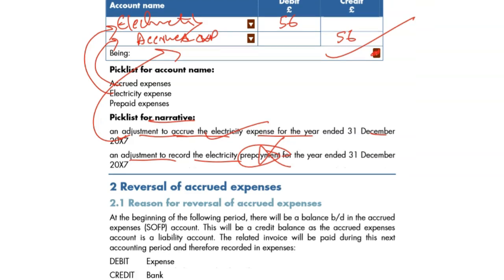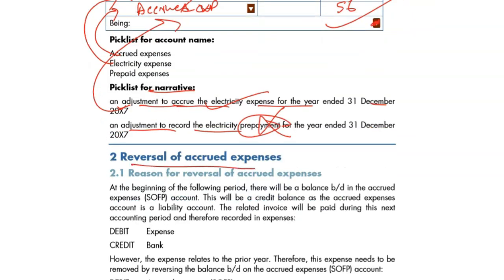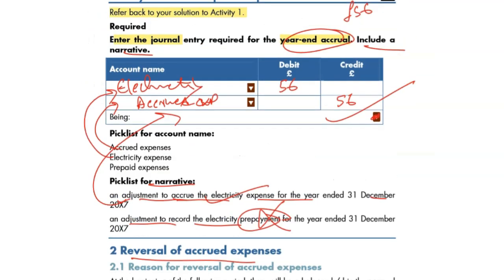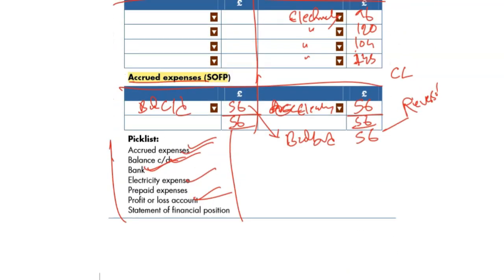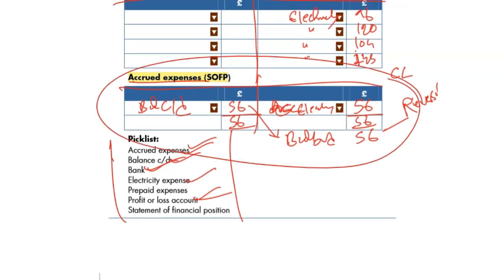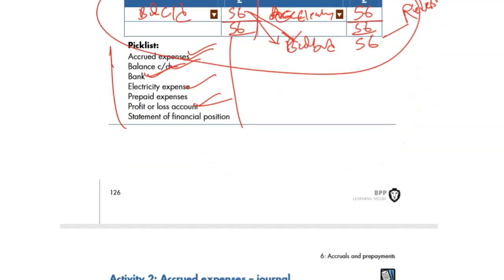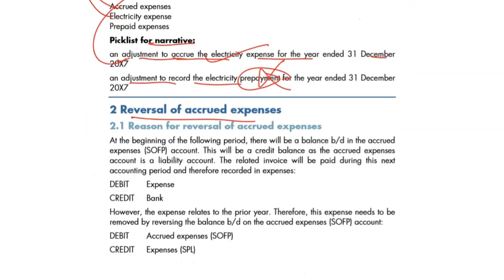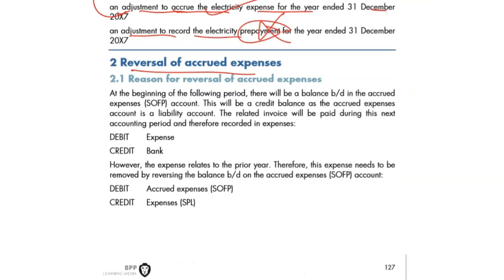Stay tuned for the next video, which is based on reversal of accrued expenses. Reversal means the closing accruals become opening. This particular closing 56 becomes opening. It goes on the other side, on the credit side of your account, and we need to move it into the next account, where I will teach you a little bit more.